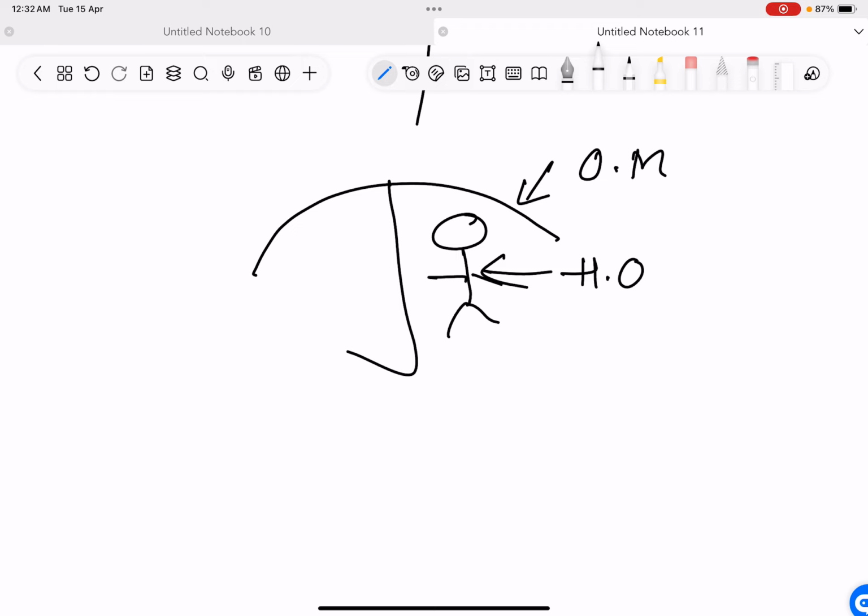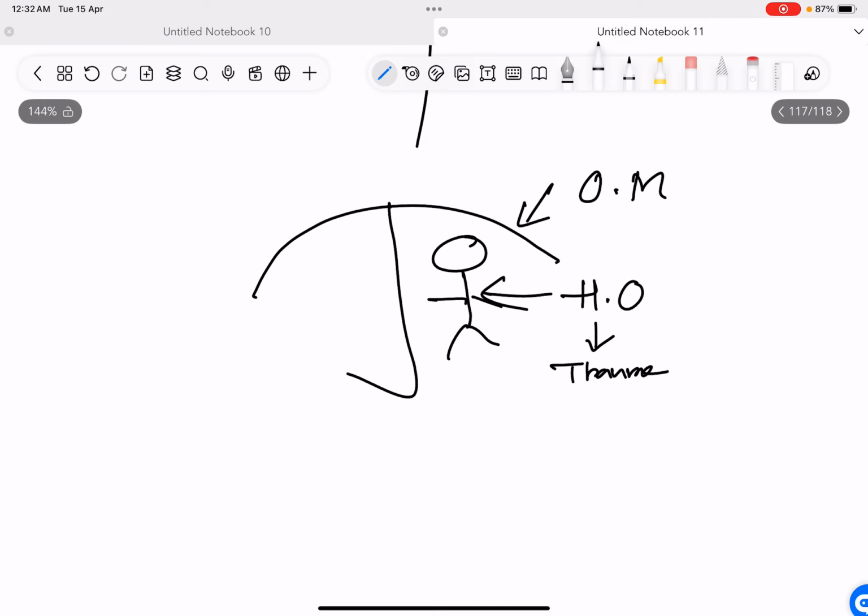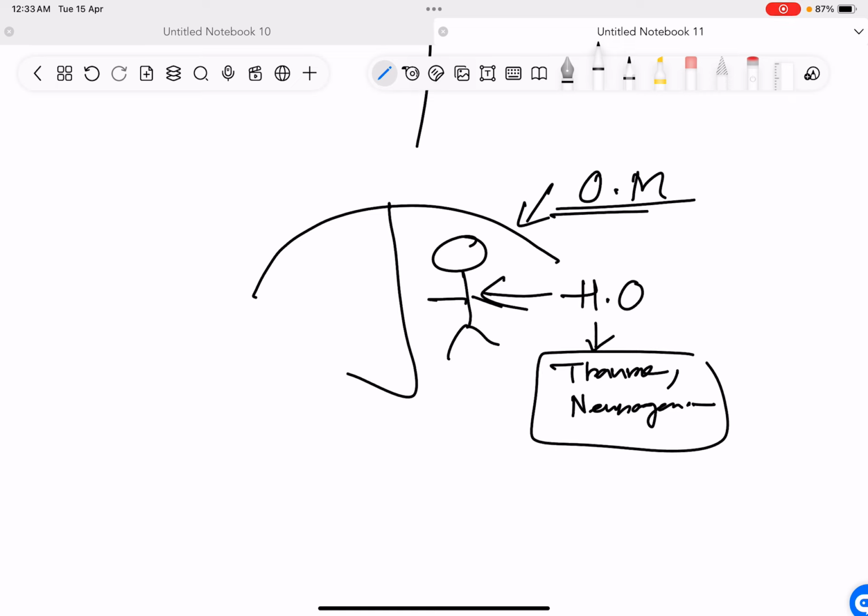Specifically, we call something heterotopic ossification when the trigger for the ossification is trauma, especially trauma like fracture or dislocation, or a neurogenic cause. When these two are there, then we call it heterotopic ossification. Specifically for trauma and neurogenic cause, when osseous metaplasia happens, we call this type of osseous metaplasia heterotopic ossification.